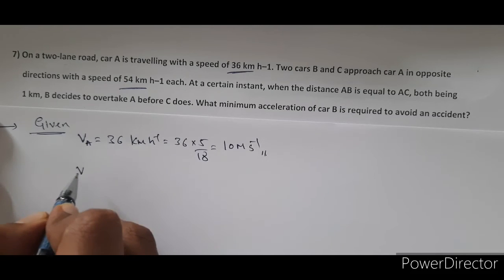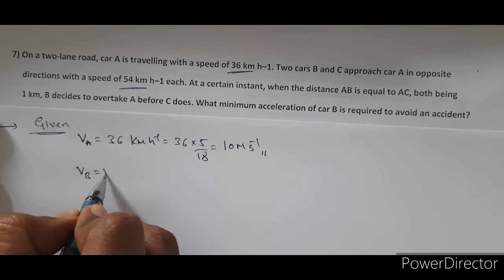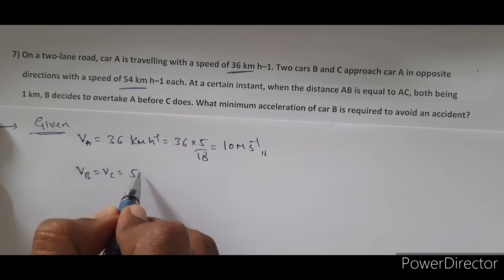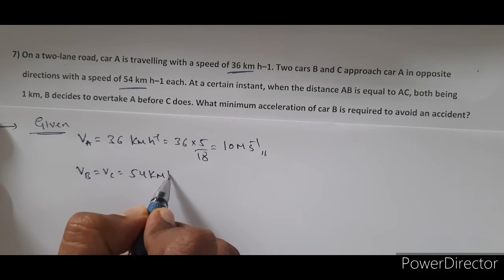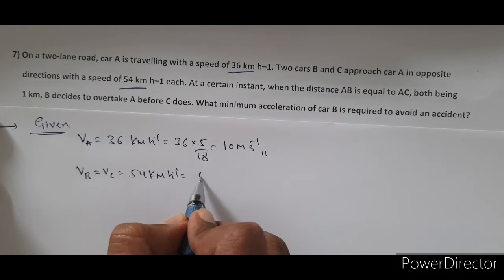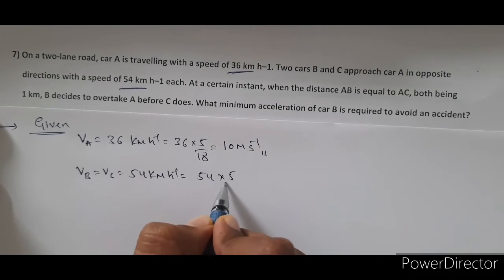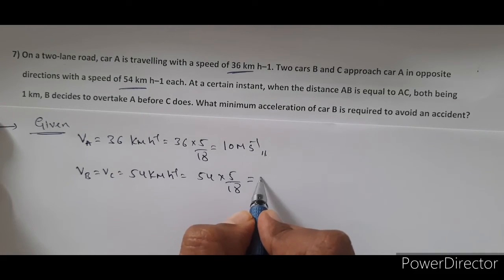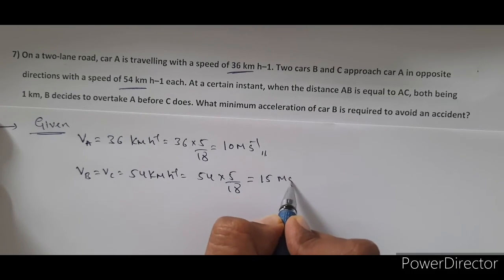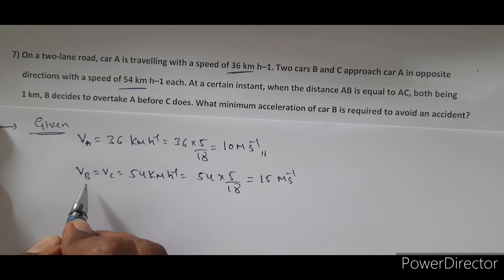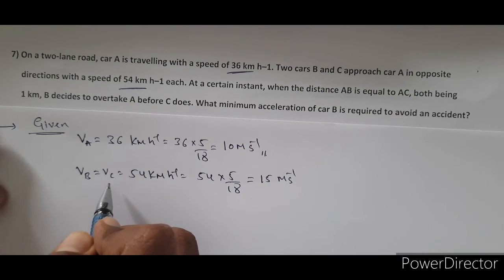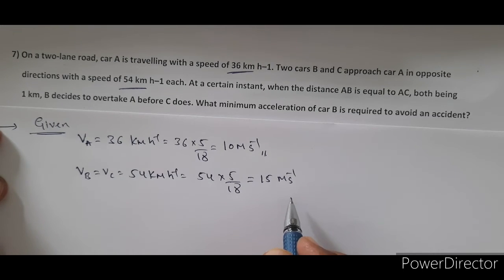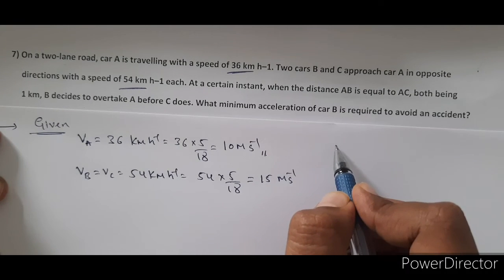And the next one, the speed of car B and car C are both the same, 54 kilometer per hour. Convert this into meter per second, 54 into 5 by 18, that is equal to 15 meter per second. Okay, see here in this problem they are given.